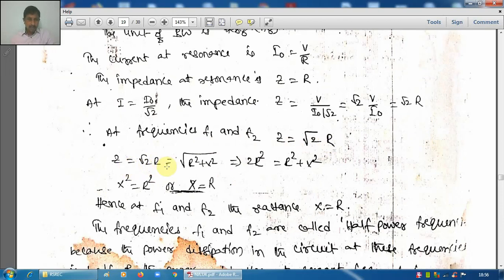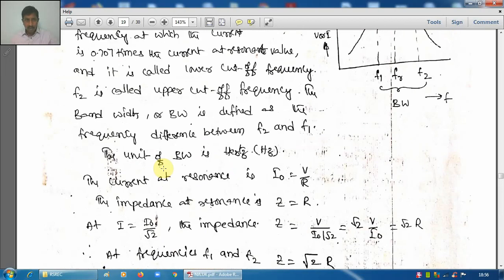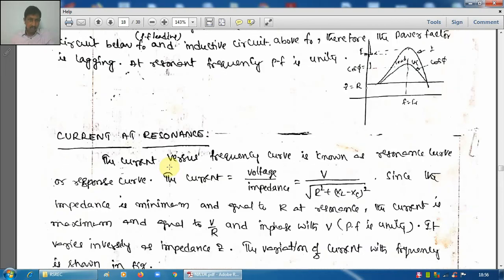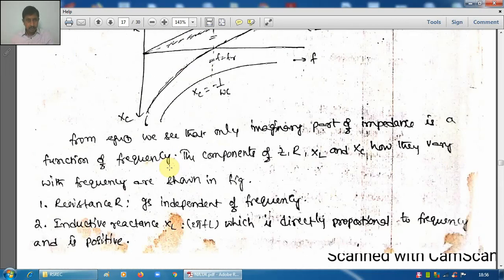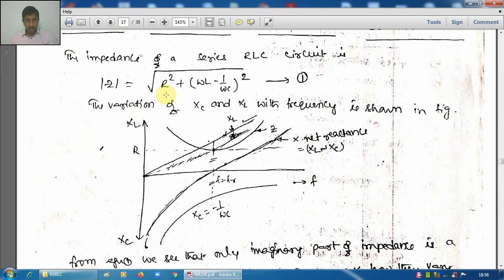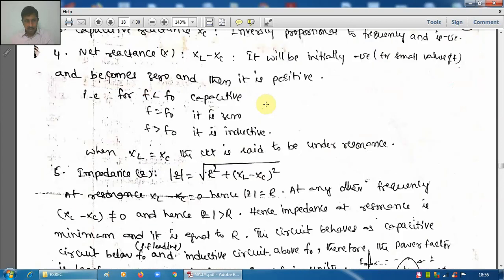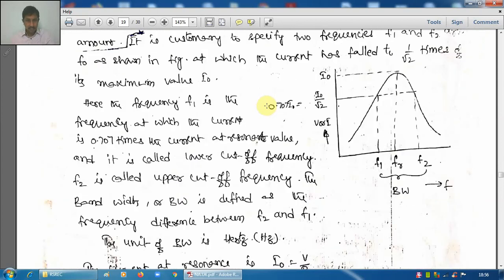In general, Z equals root of R square plus X square. It is a complex value. We have already seen it here. You should not forget. You see, this is Z, root of R square plus XL square. Or if Z square is taken, this root will not be there. That is written here. Z square is written here.